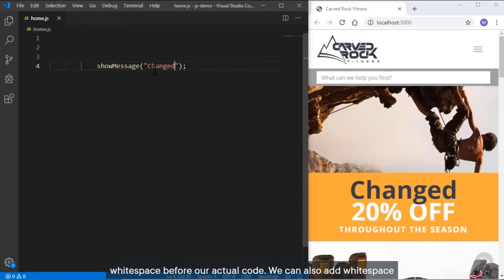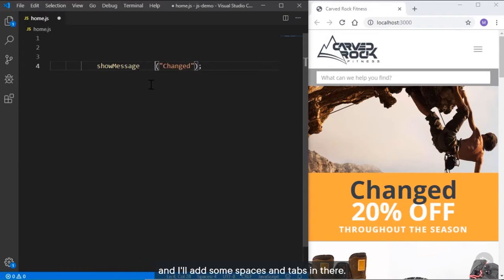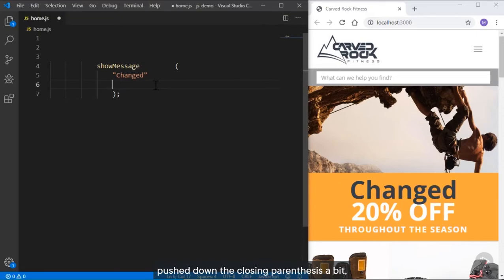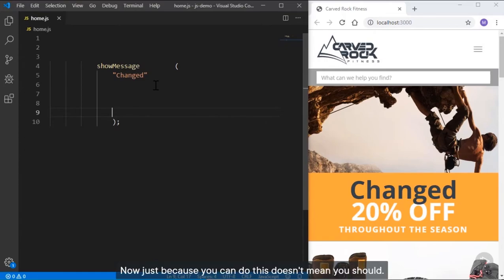So our code still worked fine, even though we have all this white space before our actual code. We can also add white space between symbols usually. We have show message, and I'll add some spaces and tabs in there. I'll save it. And our code still works fine. Even if we broke this apart and put changed on its own line and push down the closing parenthesis a bit, I'll save this. And again, that also works fine. Now, just because you can do this doesn't mean you should.